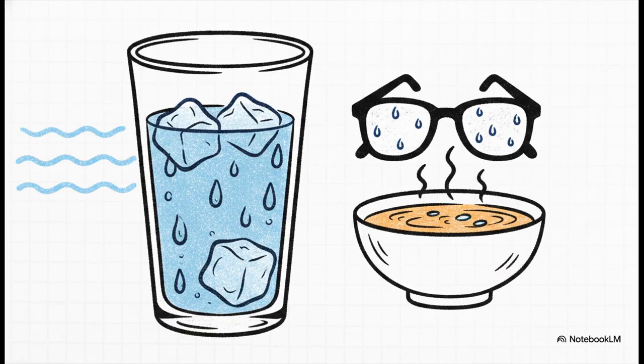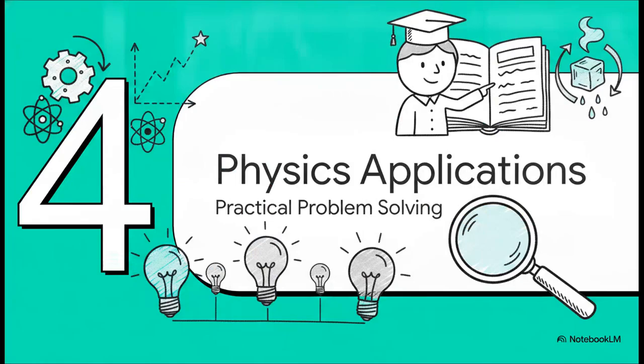And this brilliantly illustrates the flip side of the coin, condensation. When warm vapor meets a cooler surface, it dumps that latent heat it was holding onto and turns right back into a liquid. This solves those little everyday mysteries, like how a glass of iced tea gets all wet on the outside, or why your glasses fog up when you eat hot noodles. The glass isn't leaking, it's just water vapor in the air, hitting a cold surface, releasing its latent heat, and condensing. Moving right along into Section 4, Physics Application Practice.